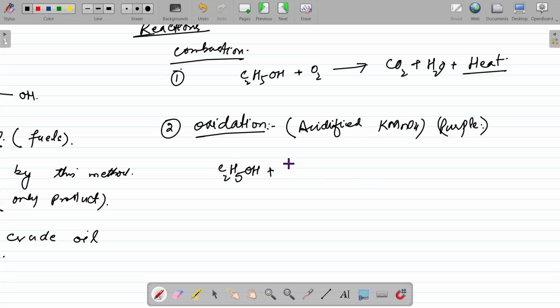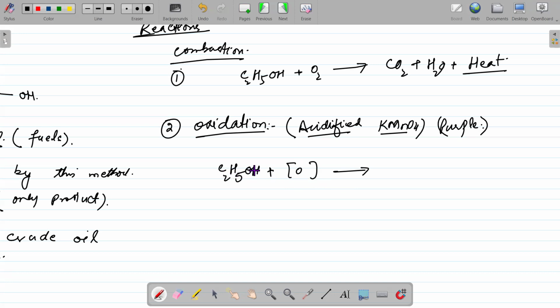So when we treat it, I'm writing this square bracket and O, which actually indicates an oxidizing agent, or you can say it shows the oxidation, the easiest way to represent the oxidation of an alcohol, right? So instead of writing the KMnO4 formula and then the sulfuric acid formula, that's a short and easy way to represent the oxidation.